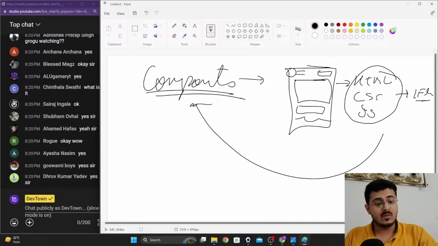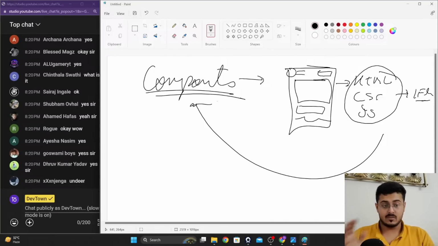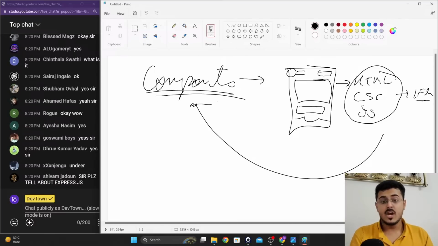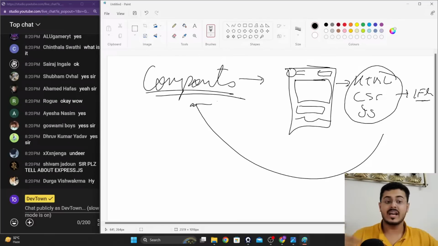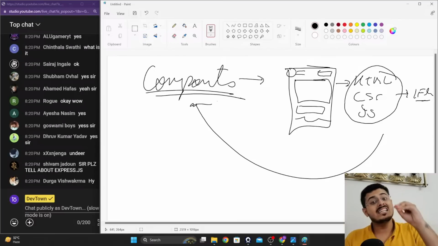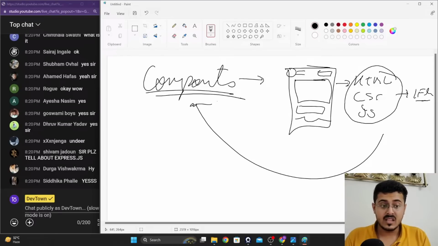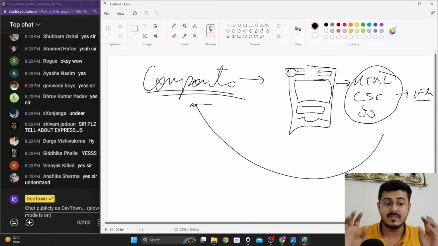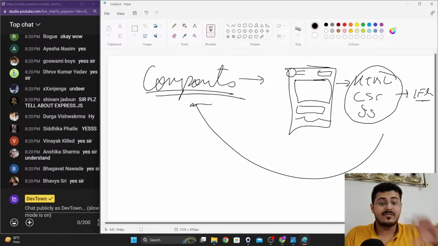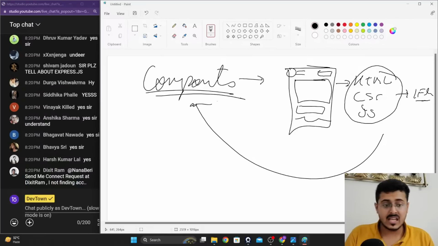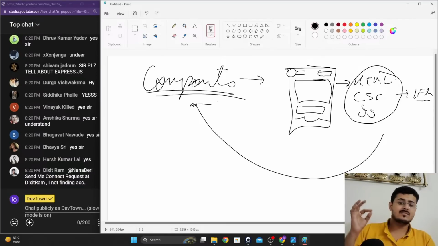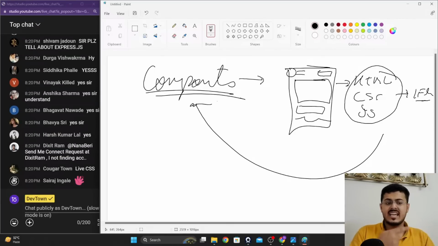Once you have created one component for one post, you don't have to write that code again and again. You could directly just use the component. Think about components as nothing else but a function. That function contains the HTML, CSS, and JavaScript code for that particular component, and you can just reuse it again and again.